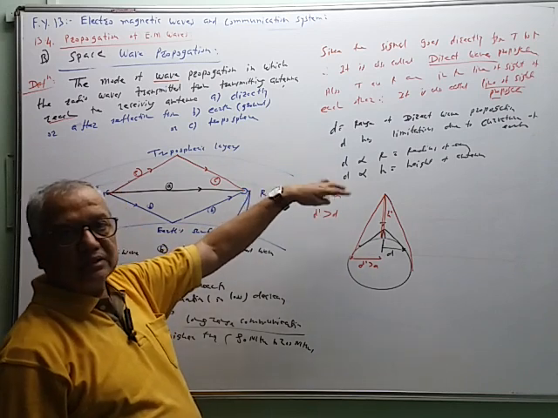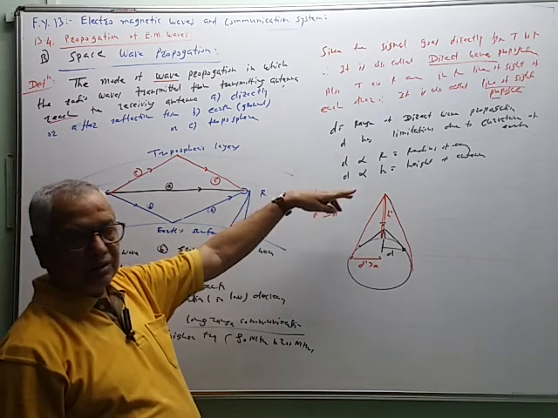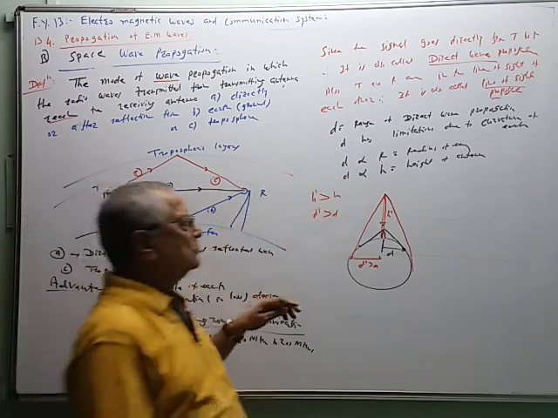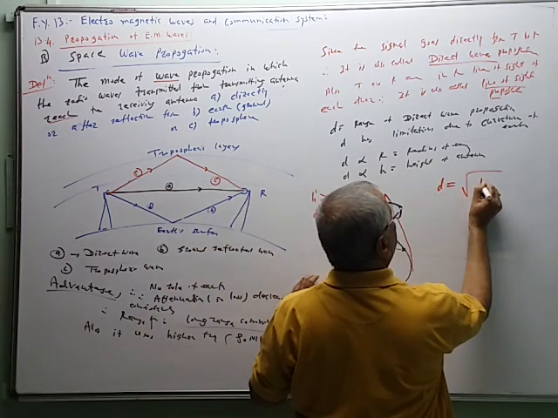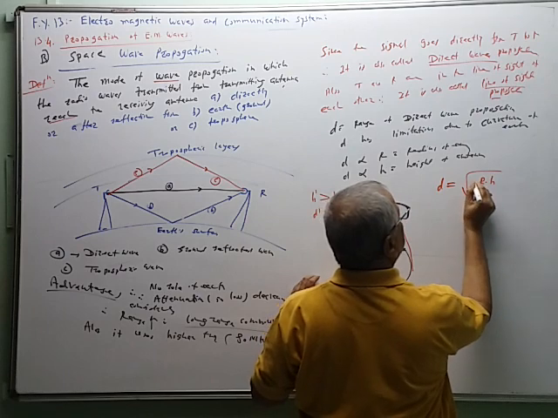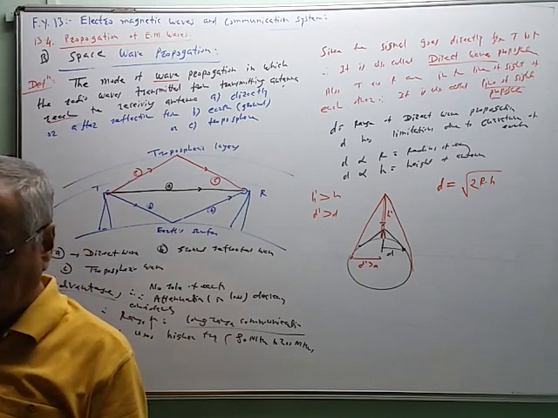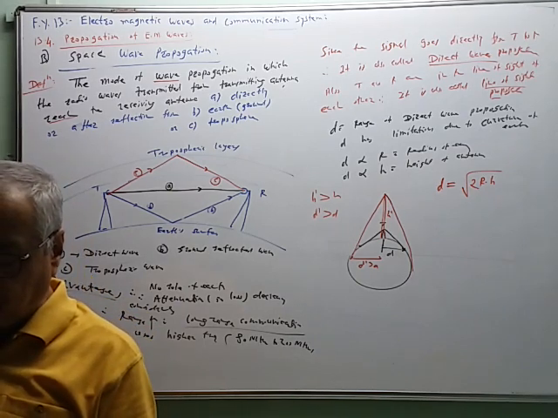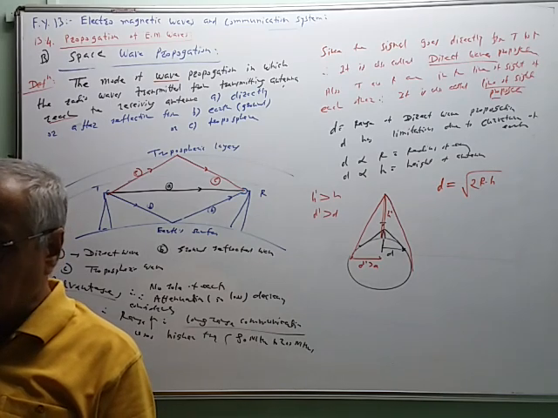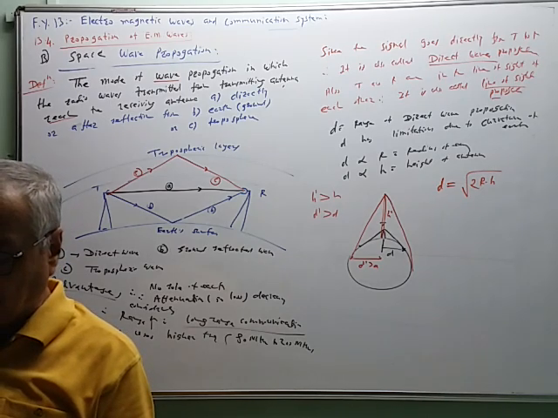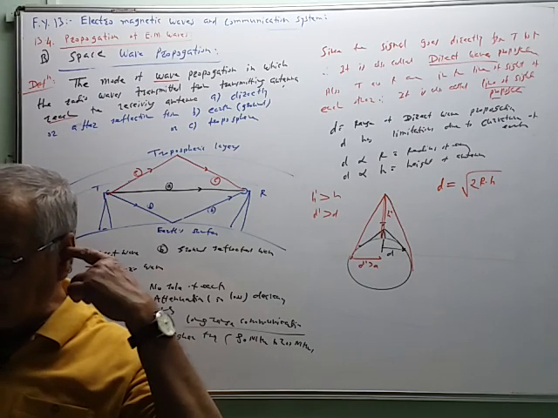So the relation between these three quantities: range of communication, radius of the earth, which is fixed, and this height. That relation is given like this: D is equal to under root of 2 times R into H, D = √(2RH). The proof of that is given in our notes below, but it is not expected, only if you want to use geometry. So D is equal to under root 2 times R into H. An example is also given here.